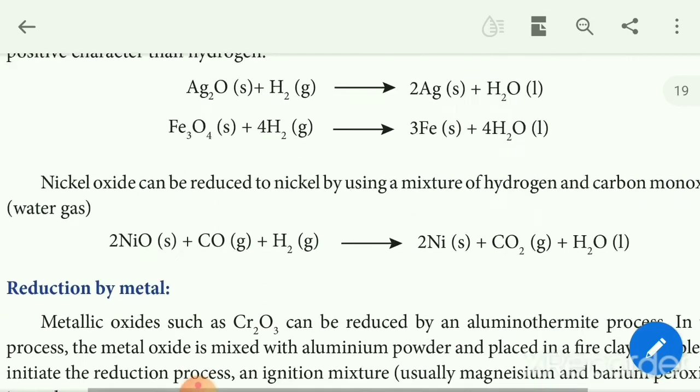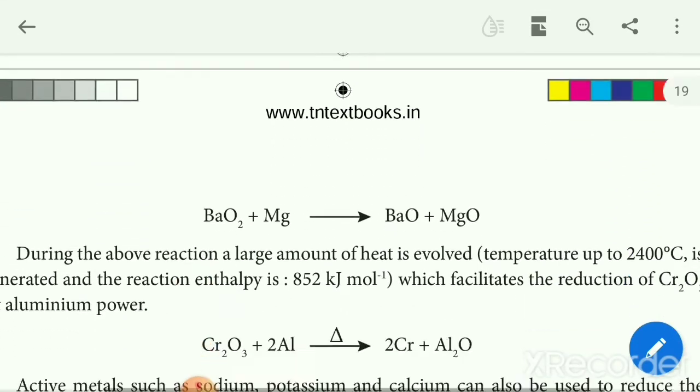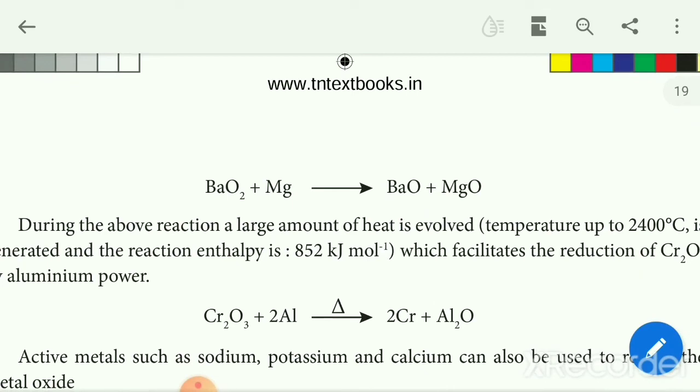Okay, then reduction by metal. Metal oxide plus aluminum powder gives metal plus aluminum oxide. Okay, but it needs excess heat up to the ignition temperature. For example, the metal oxide Cr2O3 plus 2 aluminum gives chromium metal plus aluminum oxide. This is the reduction by metal process.